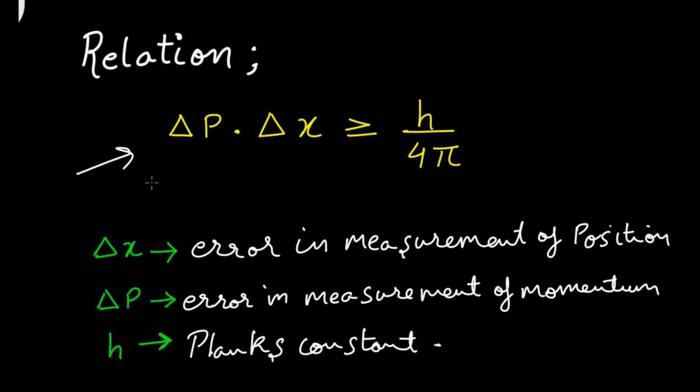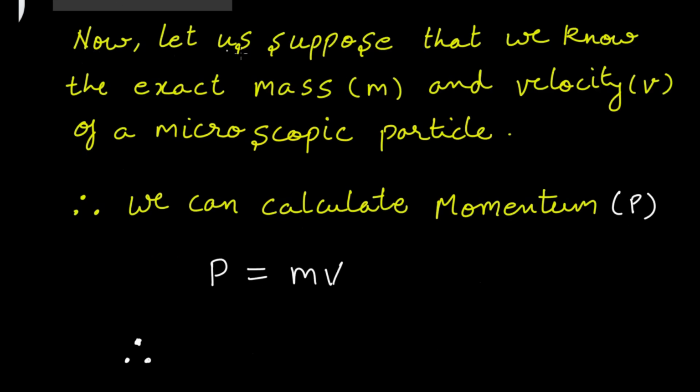Now what is the significance? How does this relation work? Let's see that. Let us suppose that we know the exact mass and velocity of a microscopic particle. Let it be any particle, electron or photon, any particle.